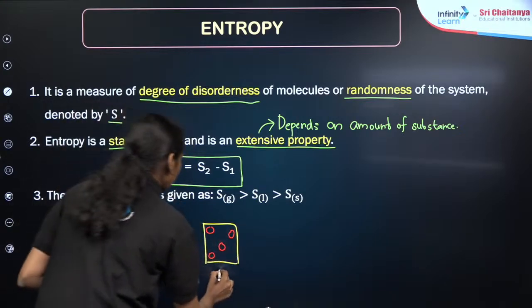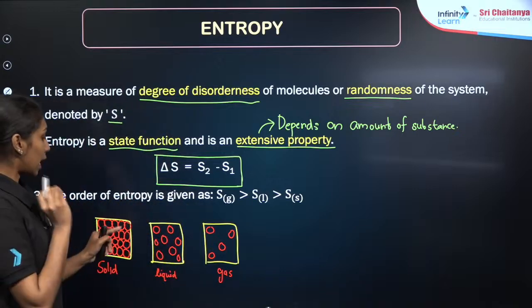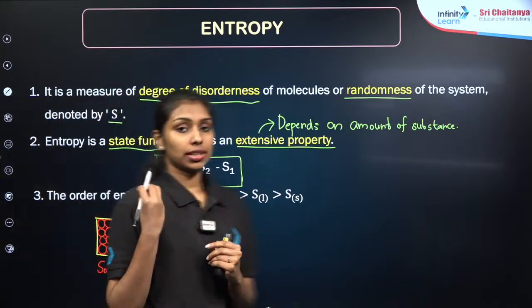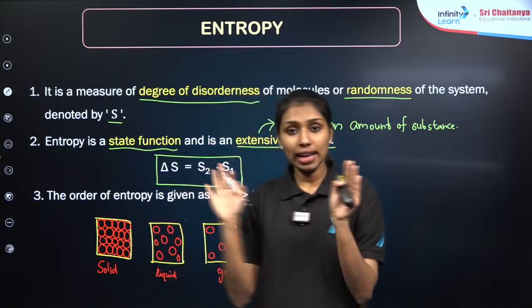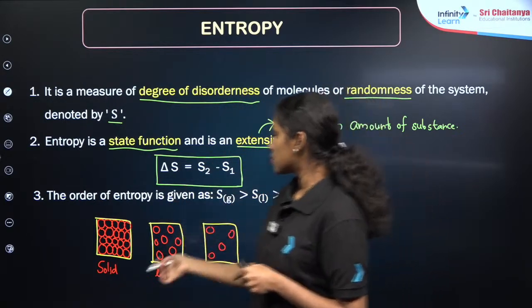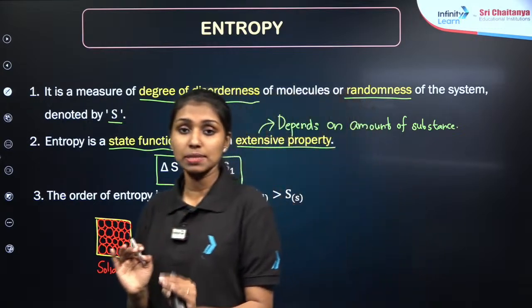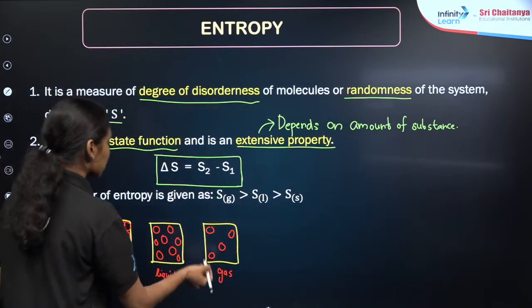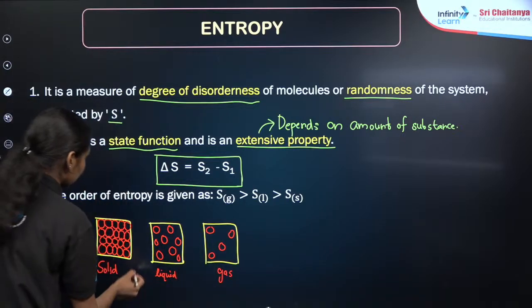Okay, this will be the gas particle, right? By the picture itself, you can identify what will be the order of particles here. In the case of solid state, it will be well arranged, right? Degree of disorderness is very high here. So we can say that entropy for a solid substance is maximum, but for a gas substance it is minimum, right? So we can find out the order for entropies here like that.